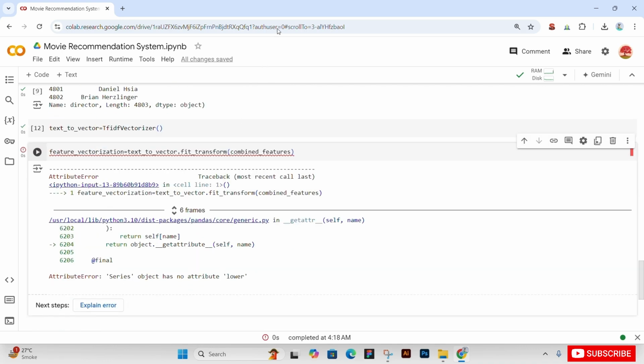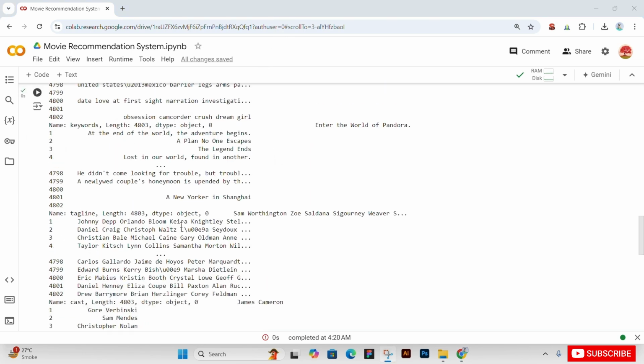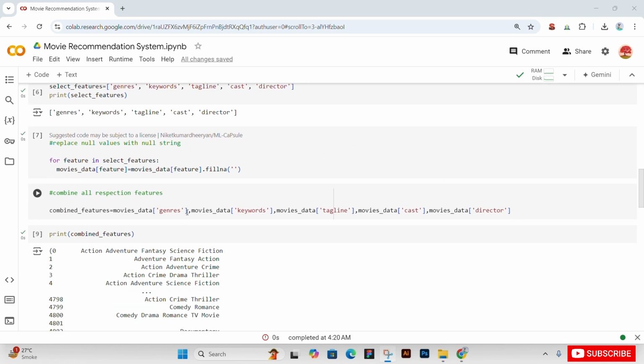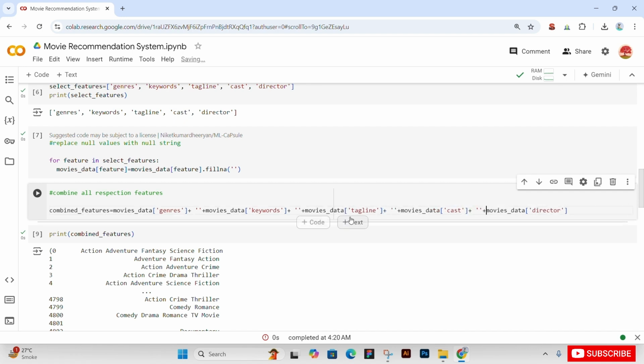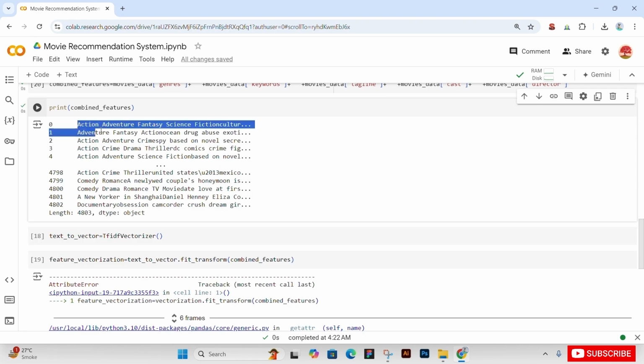The object has no attribute lower. Okay. Let me check. We have made a mistake there. We did not add this. We have just added a comma. So add plus there. So this is our mistake. So let me correct it. Just replace the comma with plus. Now run our cell. Run combined features. Yes, now this has worked great.